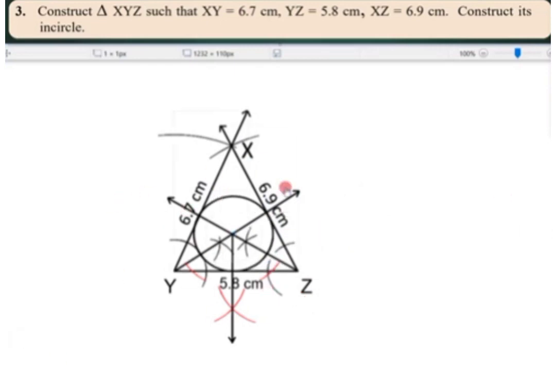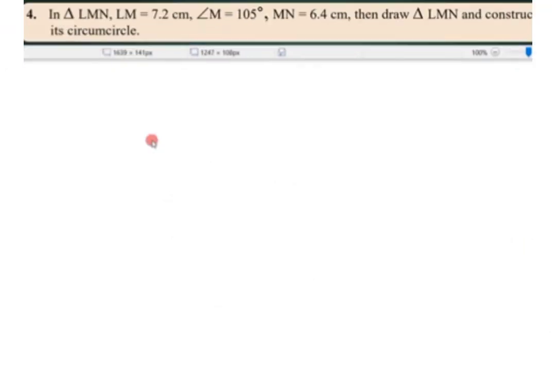Is that clear, my dear students? So simple and easy to do these sums now, very easy. So here we have constructed triangle XYZ, and here we have constructed the in circle inside this triangle. Now let's solve question number 4.